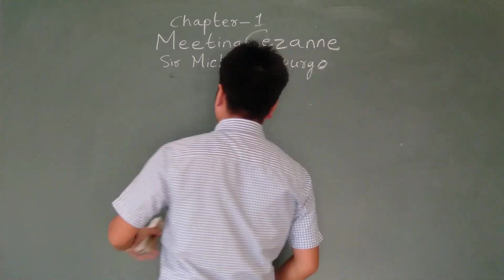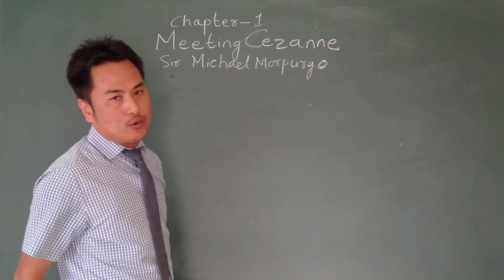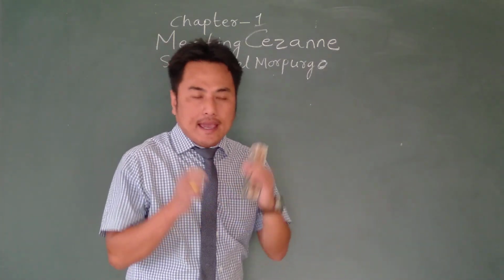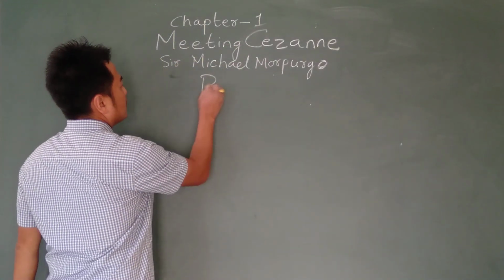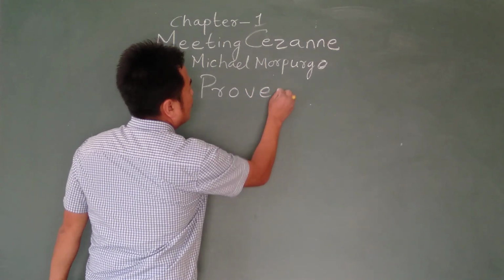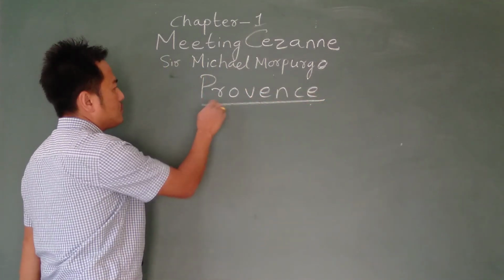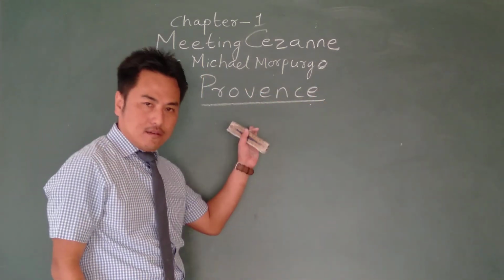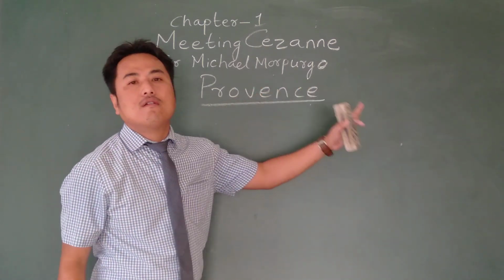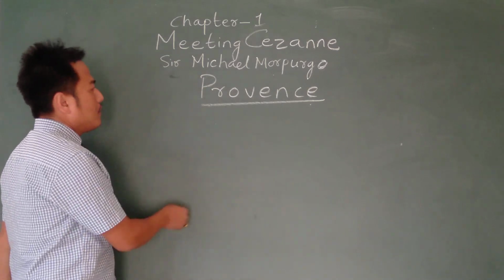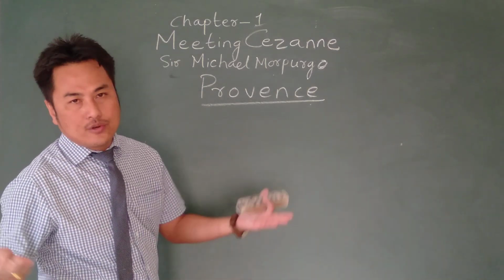Now, let us first begin with the setting of the story. Where is the story set? It is set in the southeastern region of France called Provence. Again, a French place, so you don't say it as it is written. Now, Provence is a lovely countryside.